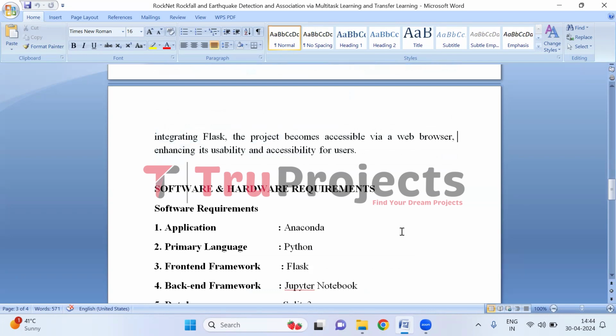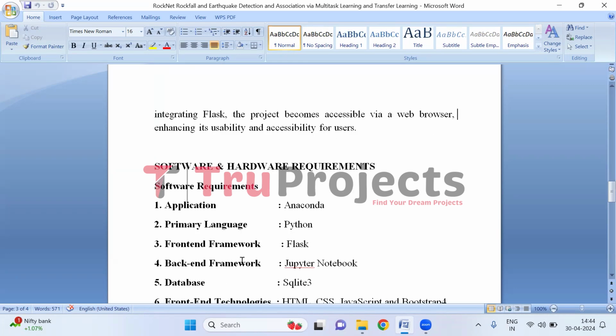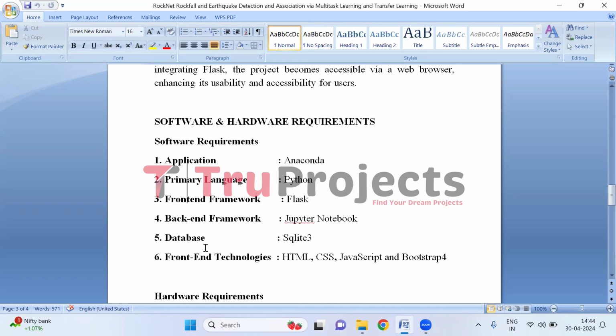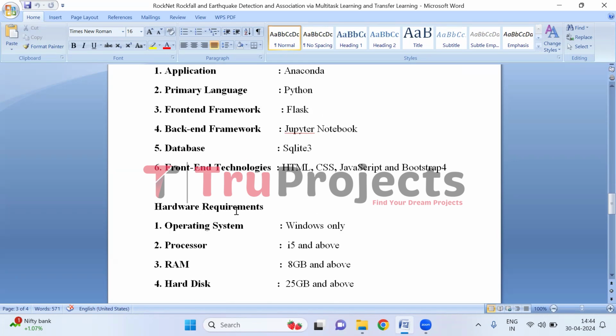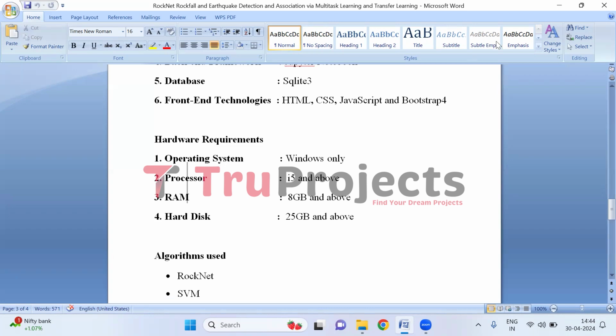To implement this project, we need software and hardware requirements. Software requirements of the project are: application is Anaconda, primary language is Python, front end framework is Flask, backend framework is Jupyter Notebook. Database is SQLite3. Front-end technologies used in the project are HTML, CSS, JavaScript, and Bootstrap 4. Hardware requirements of the project are operating system of Windows, processor of Wi-Fi and above, RAM of 8 GB and above, hard disk of 25 GB and above.